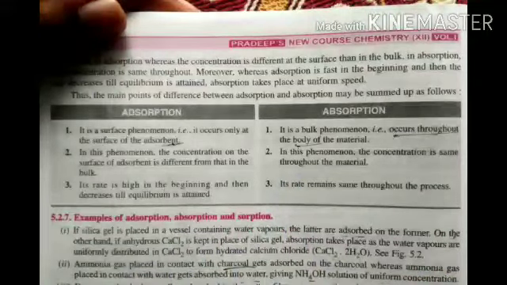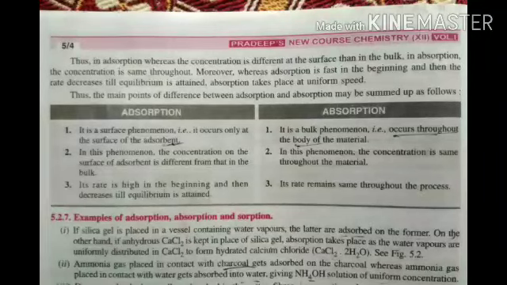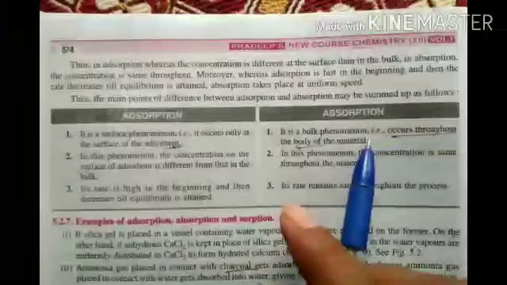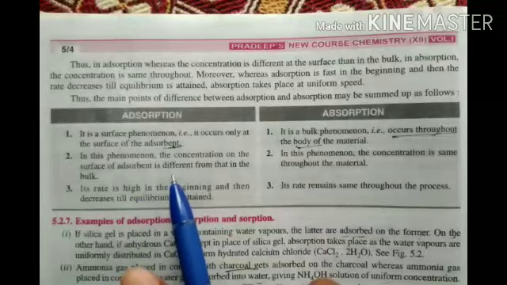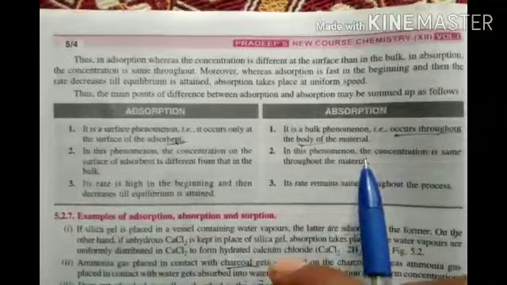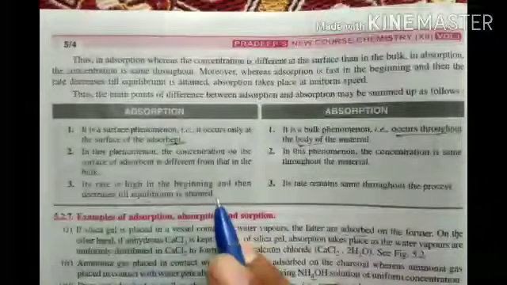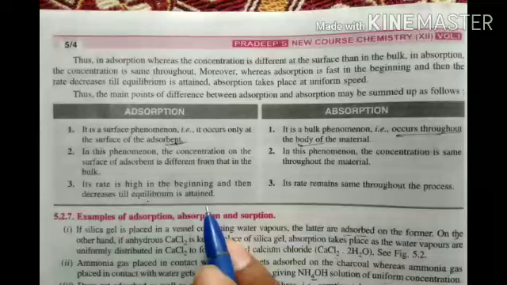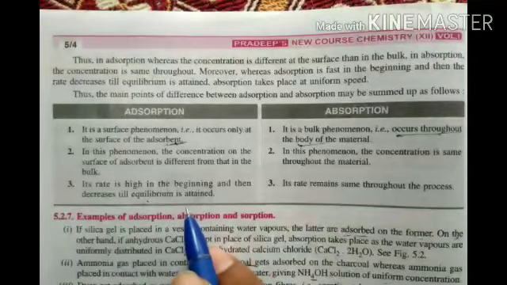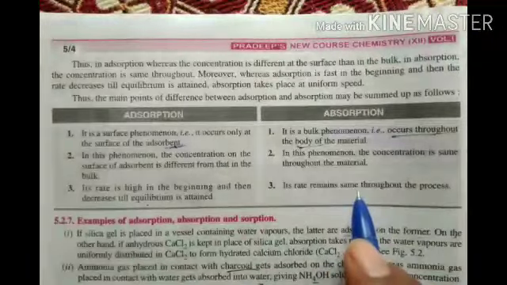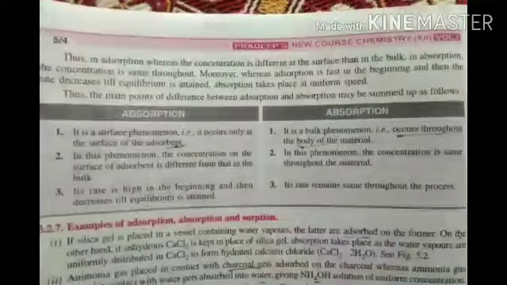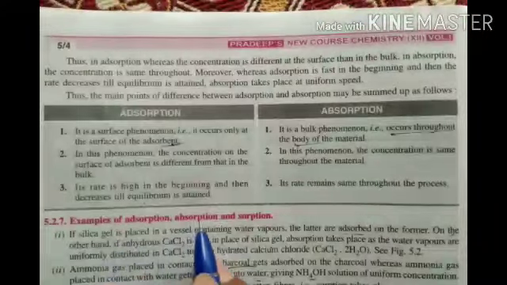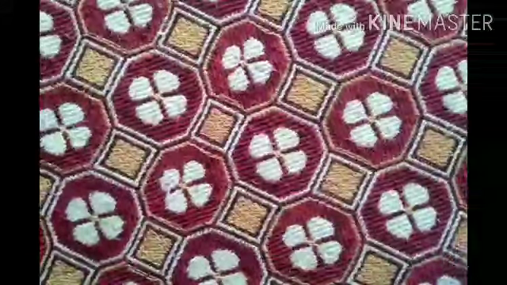These three are very, very important points. First, adsorption is a surface phenomenon, absorption is an inside phenomenon. Second, adsorption concentration is on the surface only, absorption concentration is throughout the body. Third, the adsorption rate is high in the beginning, then decreases till equilibrium is attained, but the absorption process is the same from start to end. Okay, and examples of absorption, adsorption, sorption. Now take examples, very, very important.